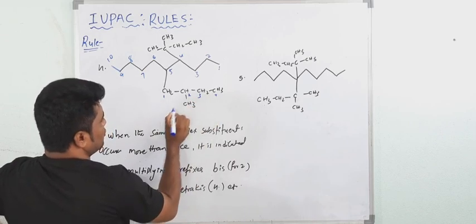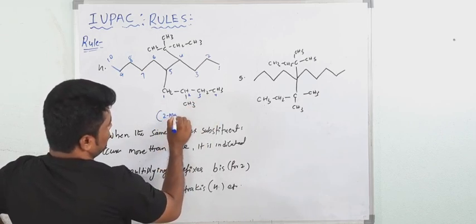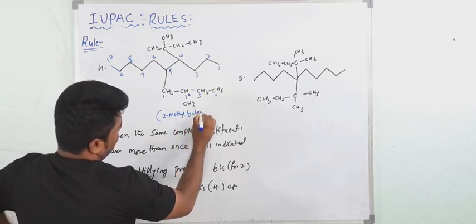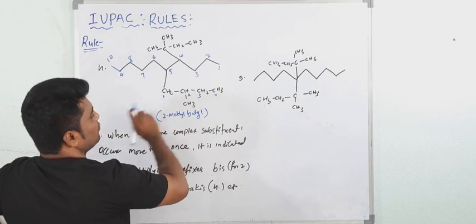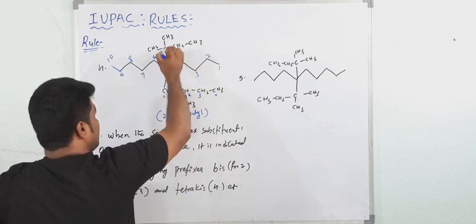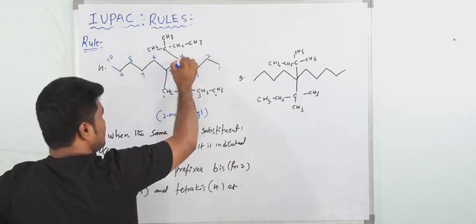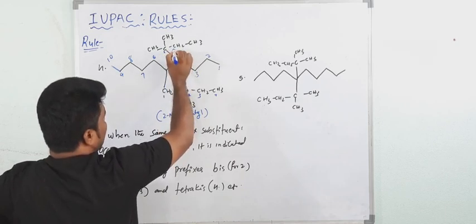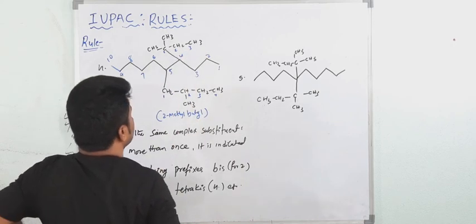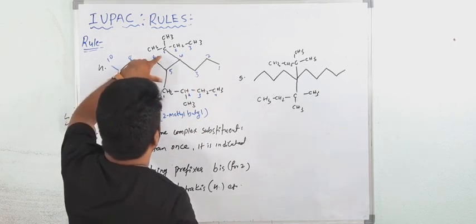So what is the name at the 2 position, bracket? See, 2 methyl butyl is there. 1 2 3 4 butyl. Here see, this is the complex substituent. Give the numbering. The carbon atom which is directly attached to the parent chain is 1. Then again the longest chain 1 2 3. Okay. See here, you are getting here.